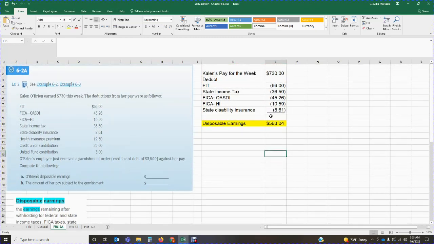These are the items that need to be covered at all times. Okay, we deduct all of those taxes, and this is what we are left with: $563.04. Those are our disposable earnings. Now that we figured out our disposable earnings of $563.04, we can answer the second question, which is what is the amount of her pay subject to the garnishment?